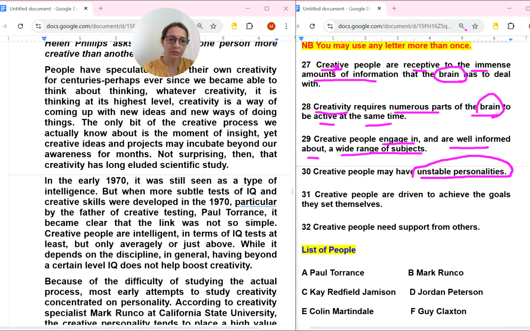This is a keyword. Creative people are driven to achieve the goals they set themselves. Creative people need support from others, maybe from society or friends.